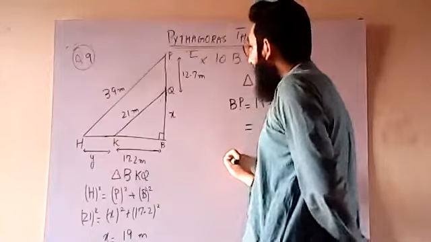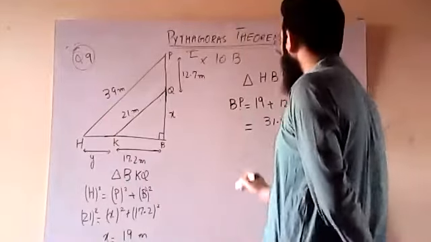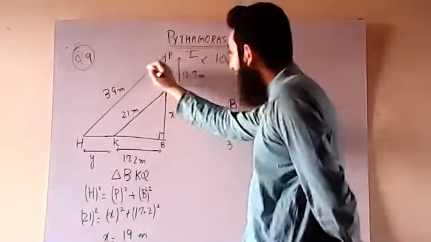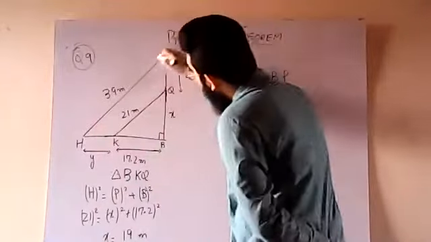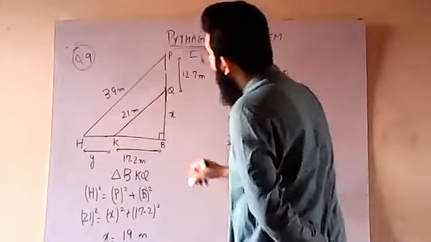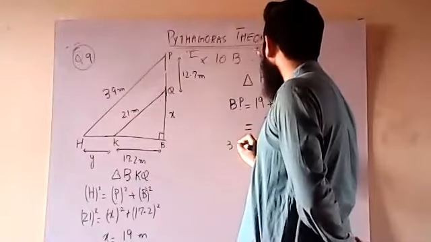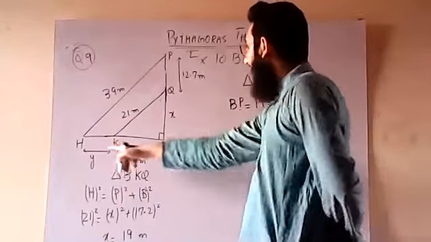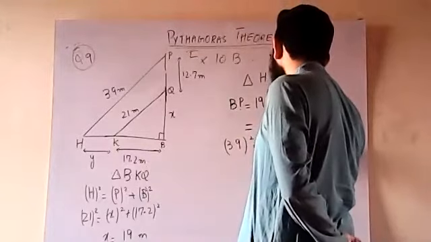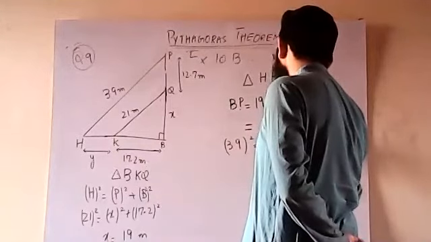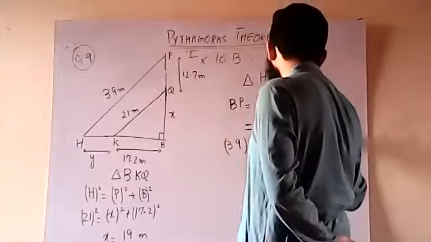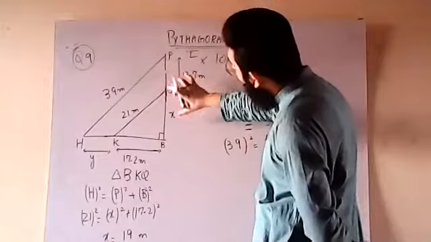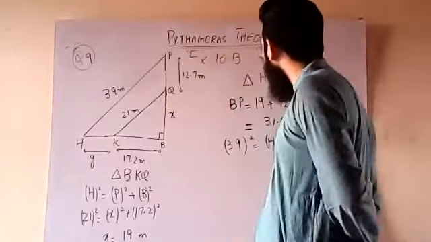So, for example, I want you to find out the value of HB. I am considering this whole triangle. I know the hypotenuse, I know the perpendicular. I want to know the base of it now. So 39 square is equal to what? HB square plus 31.7 square, because I've added both of them, X plus PQ.